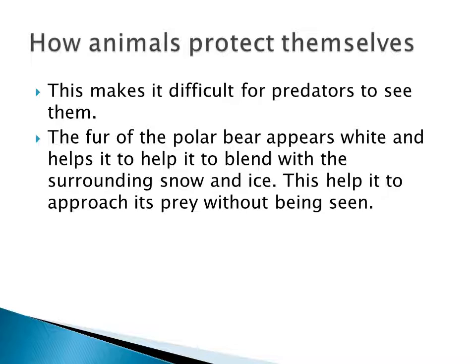And then most animals like buffaloes and goats have horns on their head. These horns will help them. And the rhinoceros has the horn on its snout. So these horns and snout help the animals to protect themselves from their predators.